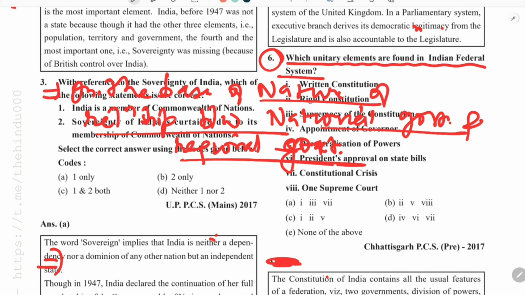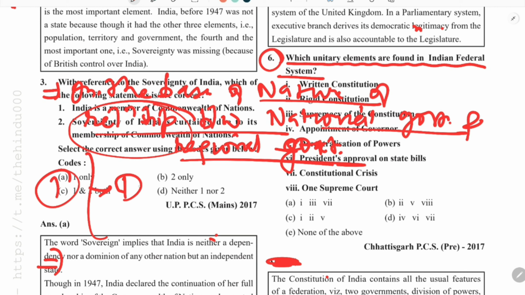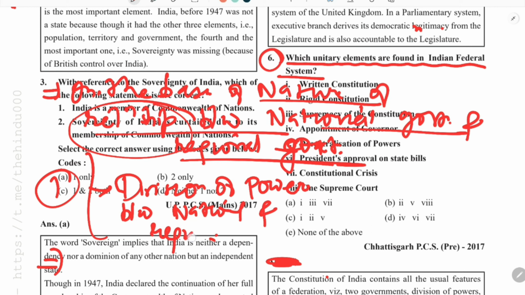So of which relationship are we talking about? Firstly, we talk about division of power between this national, or we can say central government and regional government. So is there any division of power?